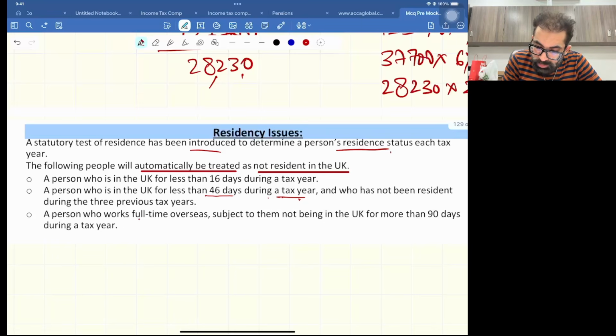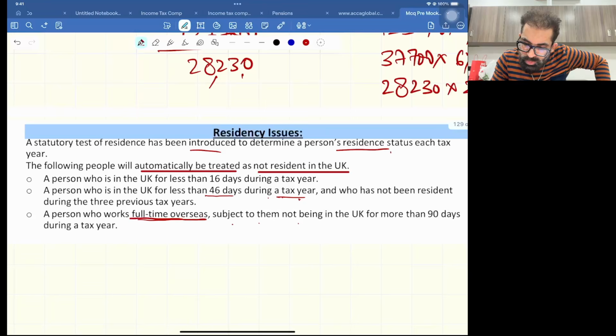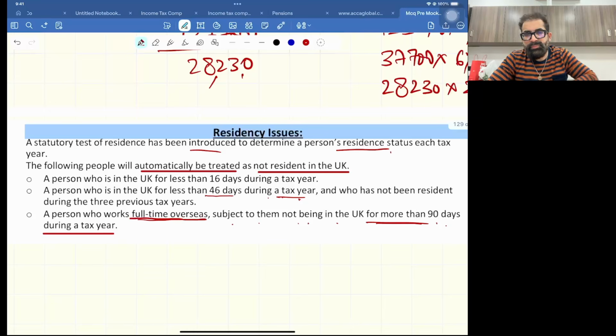A person who works full-time overseas, this is the requirement, full-time overseas, subject to them not being in the UK for more than 90 days during a tax year. You work full-time overseas, you have a proper job outside the UK, and now you are staying in the UK for less than or equal to 90 days, then you are still a non-resident. So this is the case. This third point is tested here.